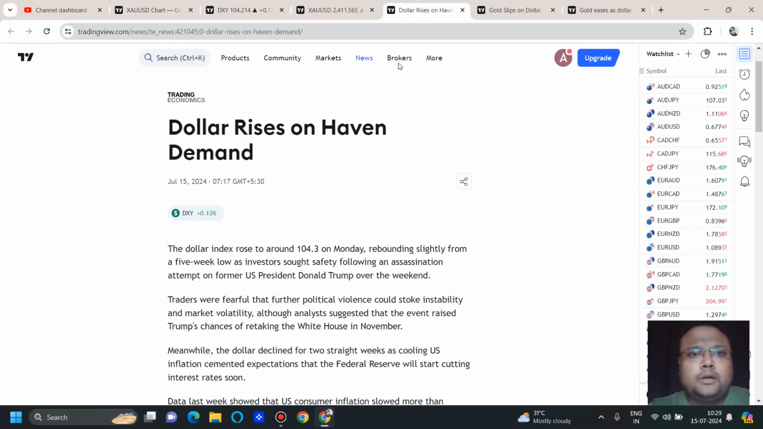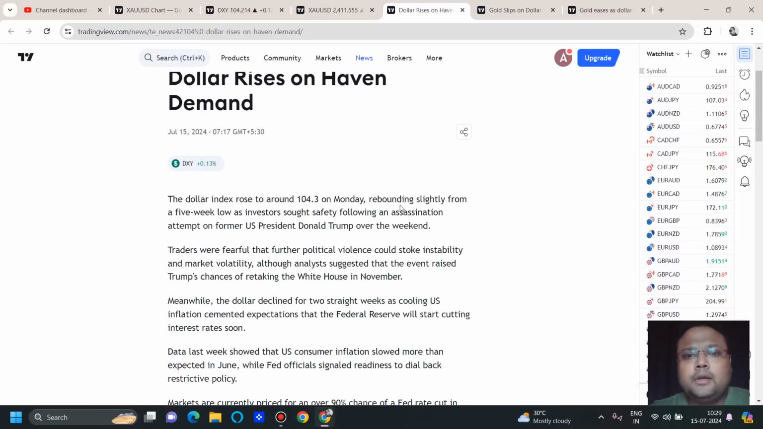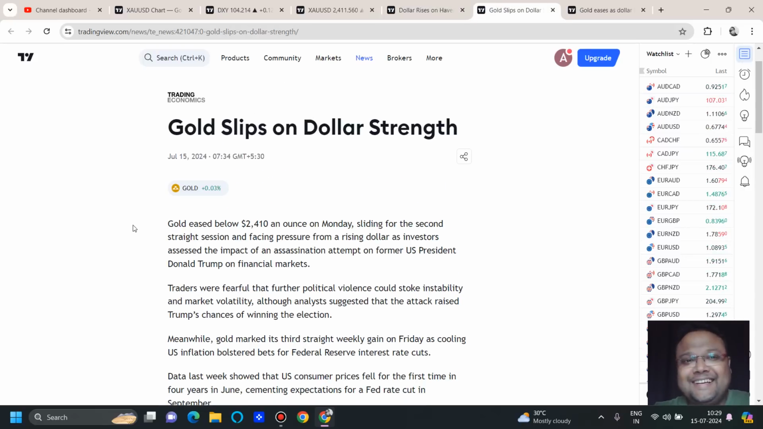You can also read the news. Dollar rises on haven demand. Dollar index rose to 104.3 on Monday, rebounding slightly from a 5-week low as investors sought safety following an assassination attempt on former US President Donald Trump over the weekend. Gold sleeps on dollar strength. Gold is below 2410 an ounce on Monday, sliding for the second straight session and facing pressure from a rising dollar as investors assess the impact of an assassination attempt on Donald Trump on financial markets. So this is the ongoing market sentiment.